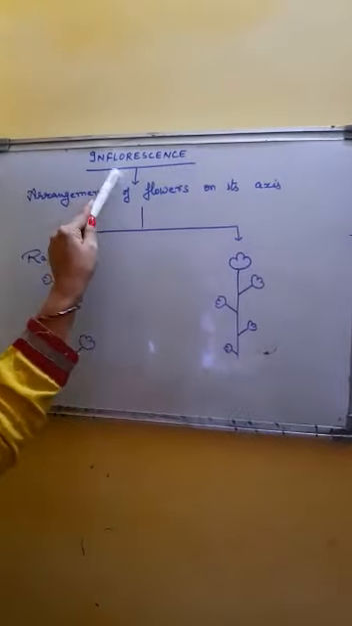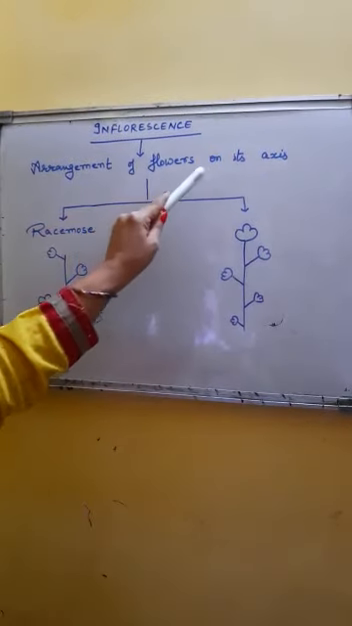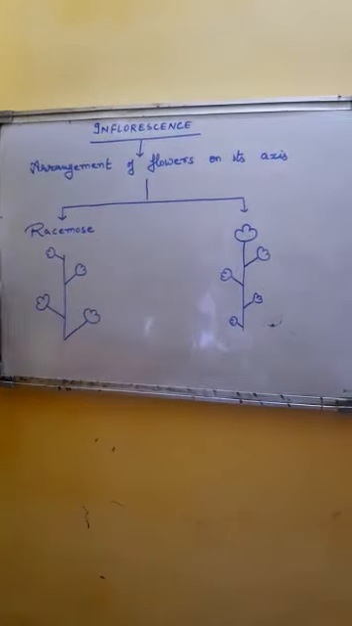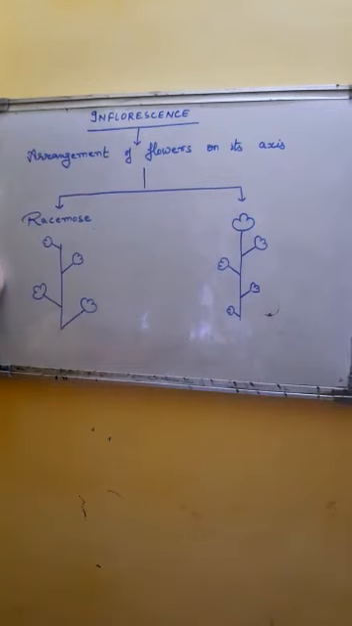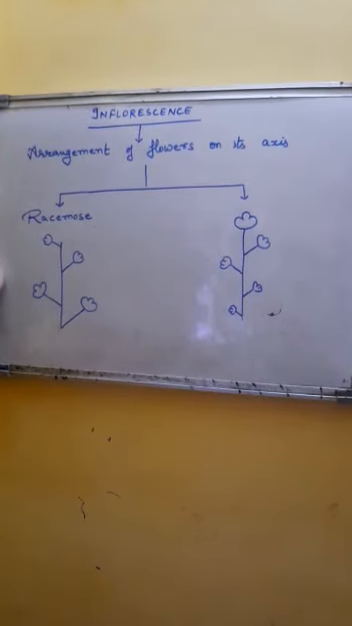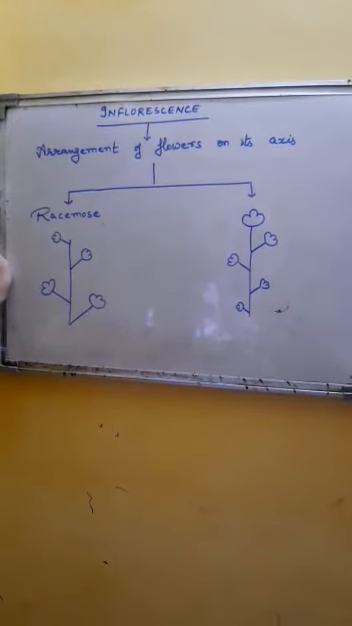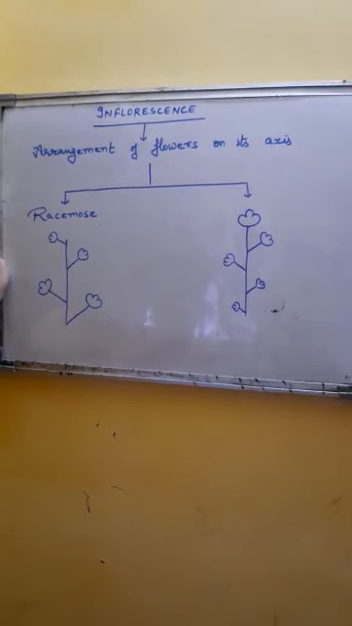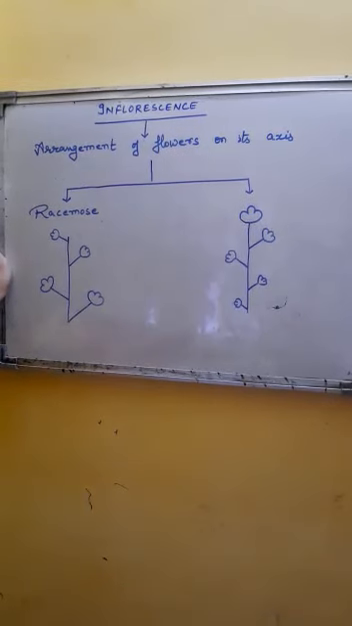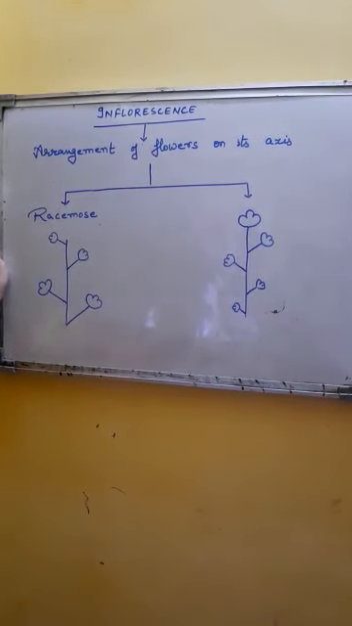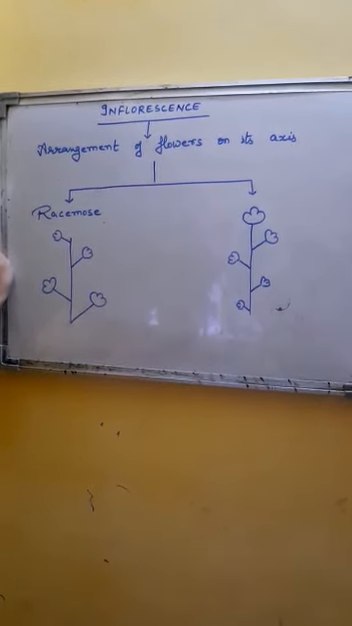What is the meaning of inflorescence? Inflorescence refers to the arrangement of flowers on its axis. How are flowers arranged on the axis? What is the pattern of the growth of flower? Is there any set pattern or do flowers grow randomly? No. There is a set pattern of growth of flower on its axis. They grow on the axis in a particular manner, and that particular arrangement of flower on its axis is called inflorescence.